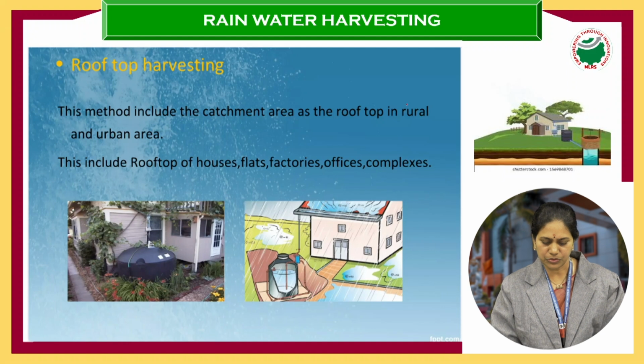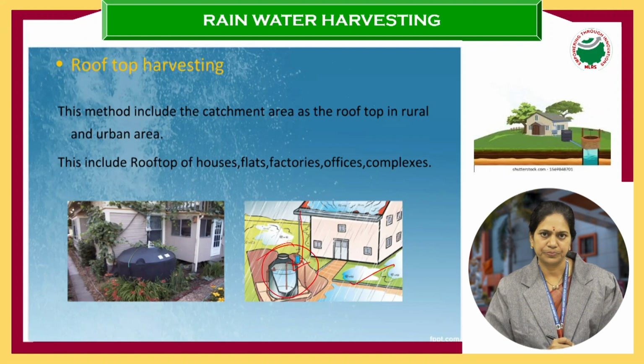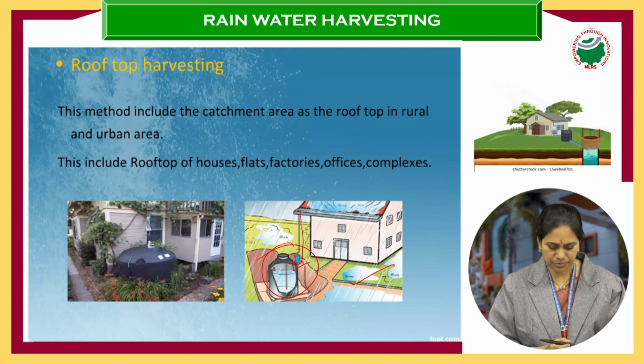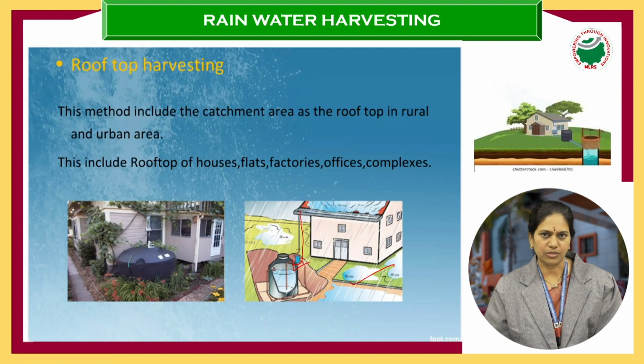So you can see rooftop harvesting in the diagram also. From the rooftops, they are directly connected to particular tanks, particular areas where the water is stored properly and then used for purposes later. Here you can also see different rooftops of factories, colleges, offices, complexes, domestic houses.